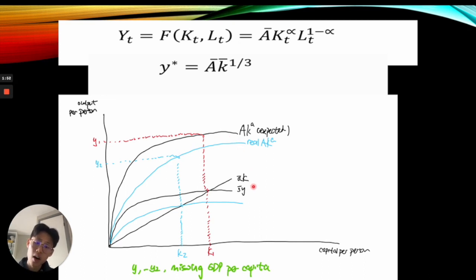This consequently also reduced investment, because investment equals S times Y, which means there will be a reduction in the equilibrium capital from K1 to K2. This means a reduction in the equilibrium output per capita from Y1 to Y2, which means there will be a missing GDP per capita from Y1 to Y2, as illustrated by the authors.